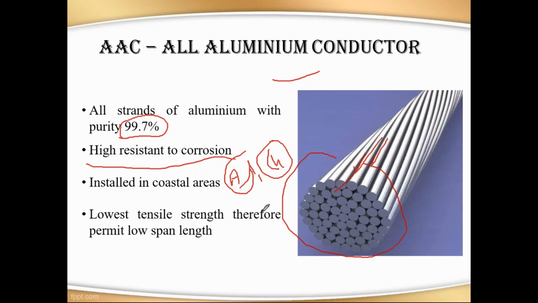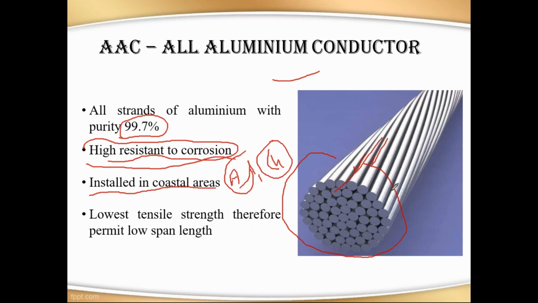So that's why, in transmission line conductors, this is one of the reasons we are using aluminum. Why? Because transmission lines are exposed to environmental conditions. So that's why aluminum has high resistance to corrosion, and you should not get corrosion, particularly compared to copper. Next, installed in coastal areas.